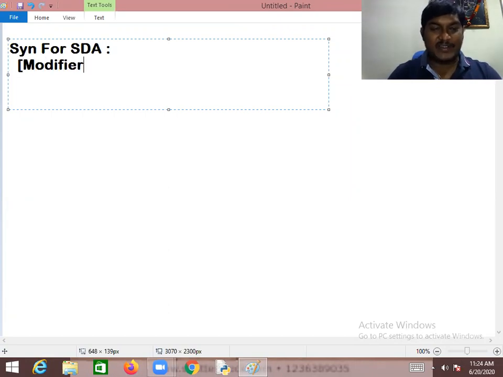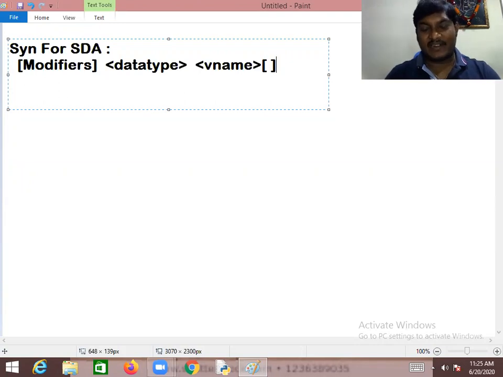If required, you can give modifiers, as you've seen in the previous sessions, like private, protected, public, default, based on your requirement. Then you give the data type, then the variable name, and after that the square bracket. The square bracket technically represents the subscript operator.